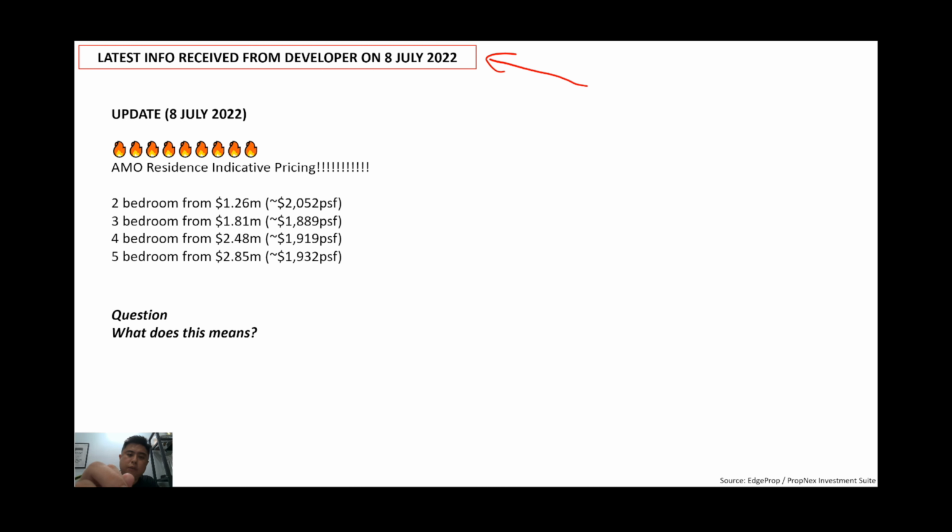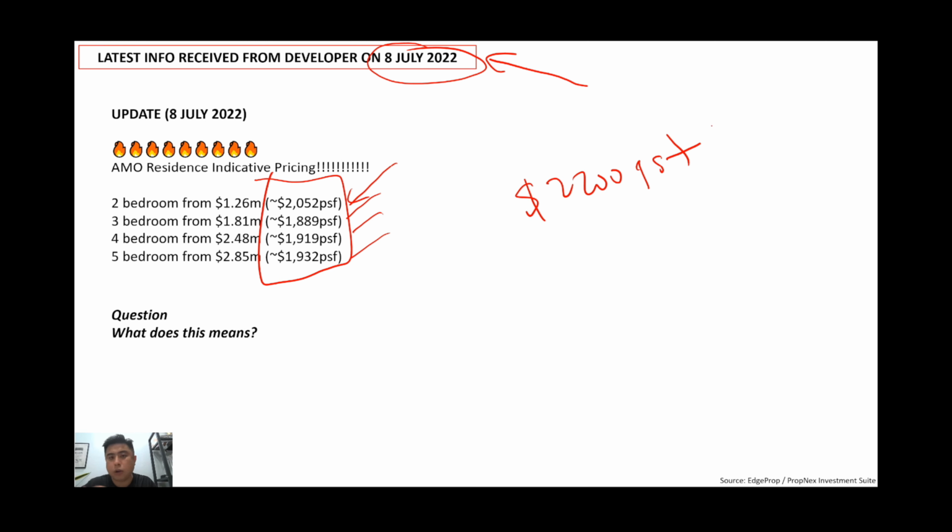About 3-4 days ago, the developer came out with this price point: the 2-bedder is going to launch at 1.26 million, then the 3-bedder, 4-bedder, 5-bedder. And remember, just now I was using 2200 PSF for all my calculations. The surprising part is that the developer actually told us that they'll be launching at this type of prices.